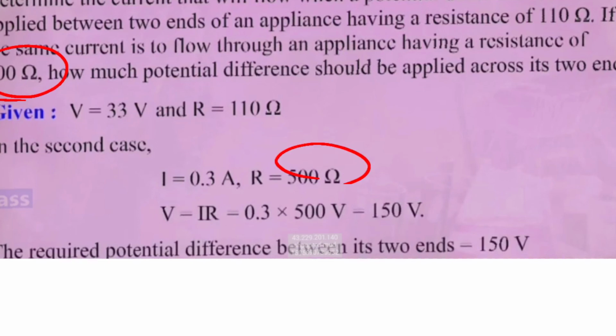Correct? So substitute V is equal to IR. So 0.3 into 500, that comes out to be 150 volt. Right? So the required potential difference between the two ends is nothing but 150 volts. Got it?